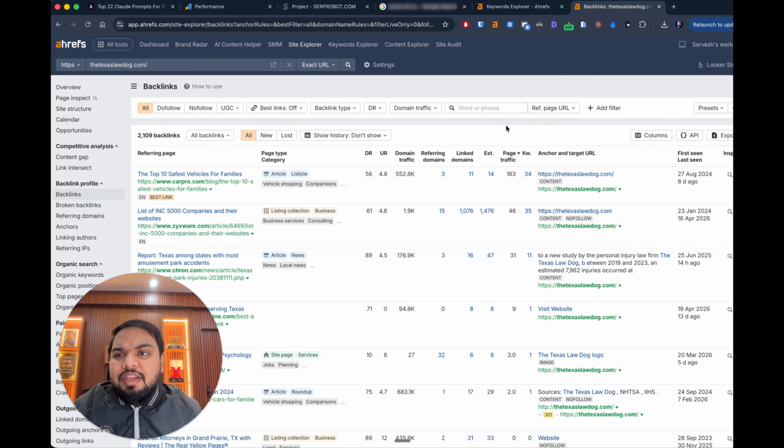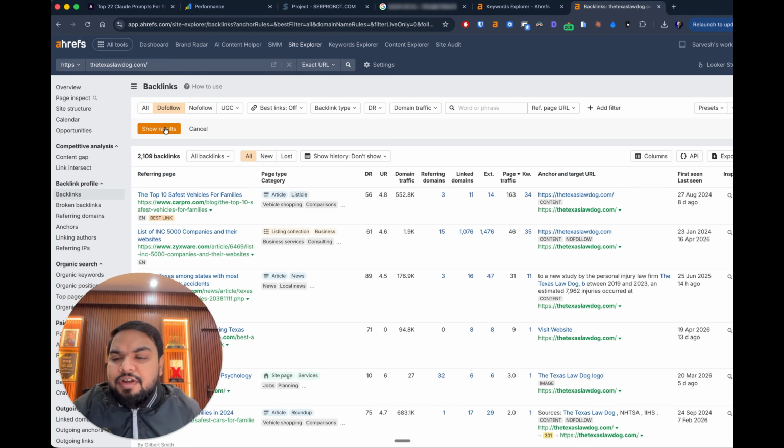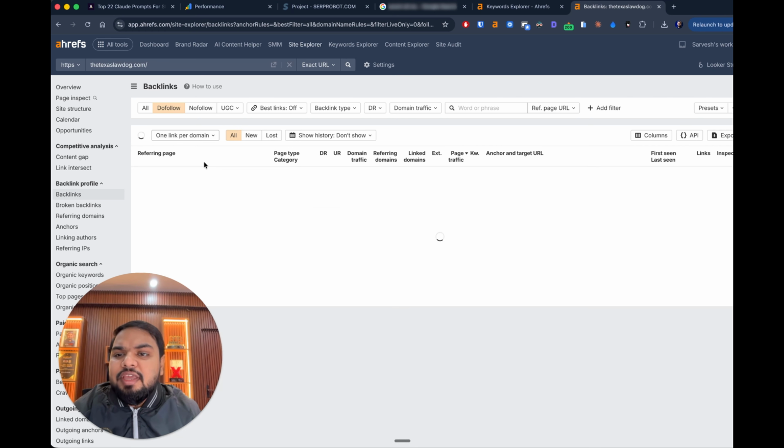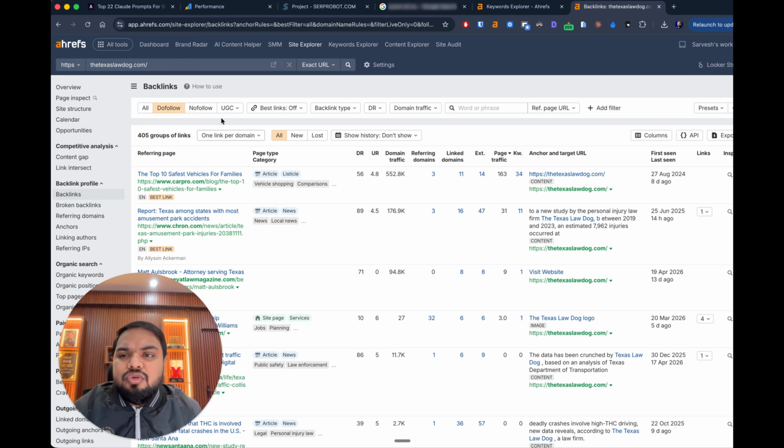So let's get back to Texas Law Dog, and you can see they have like 2000 backlinks coming to their website, right? But if we look under the hood, we will filter out how many dofollow backlinks they have and how many unique referring domains they have. These two criteria themselves matter. There are two types of backlinks, if you're not aware: one is called dofollow backlinks and one is called nofollow backlinks.